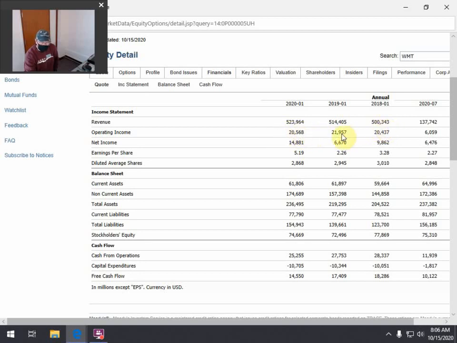Operating income, it didn't really increase that much. So their margins got beat up a little bit, okay, even though their net income, however, went way up. So that means something's funky there. They made some money someplace else, okay? If their operating income is about the same as it was 3 years ago, but their net income's up $5 billion, which is impressive, and their earnings per share are way up, they made some money someplace else, and it doesn't tell you that in this financial. Again, you'd have to go look at the annual report probably to figure out why they made so much more net income, okay?